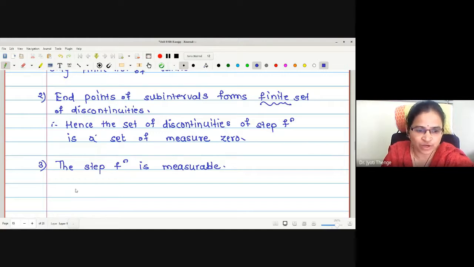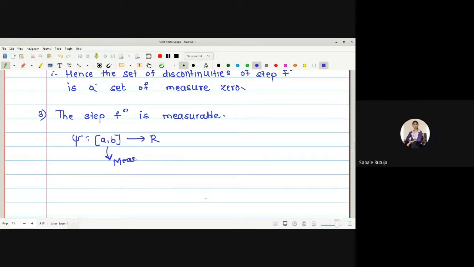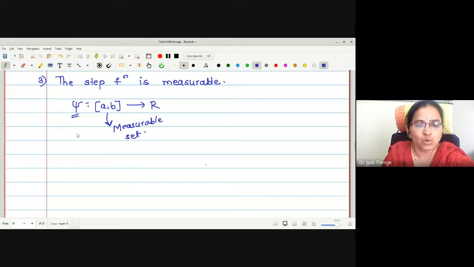Right. What is the domain of your step function? Psi we have written. This is the closed interval a to b in R. What about the nature of the closed interval ab? Whether this closed interval is measurable or not. Yes, ma'am. Why measurable? Because it's an interval. And what is the measure of this interval? The length of that interval, that is b minus a. So the first condition is true, that psi is defined on a measurable set. Now what remains to check?